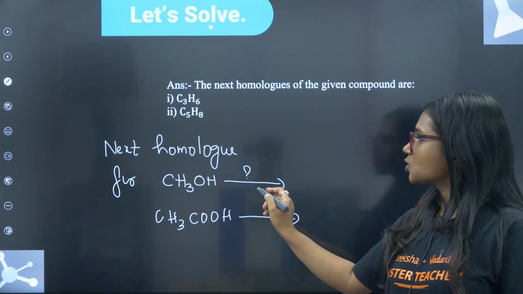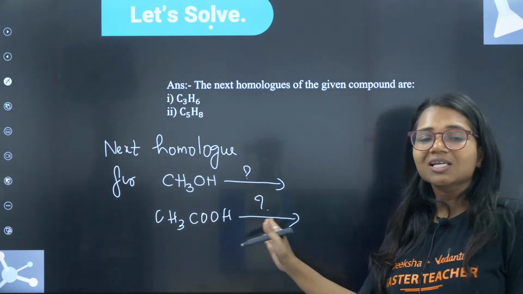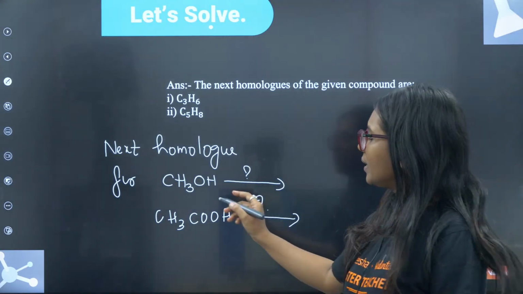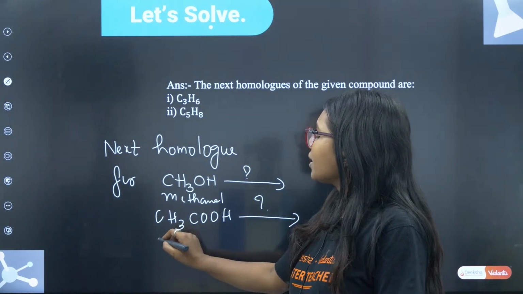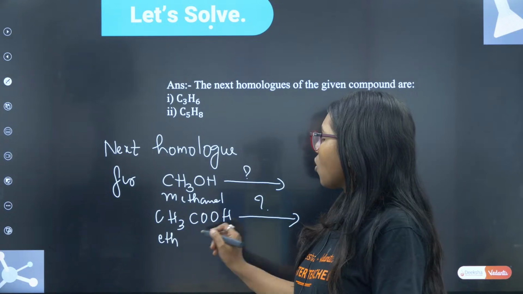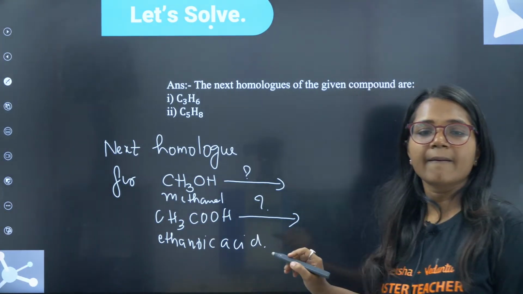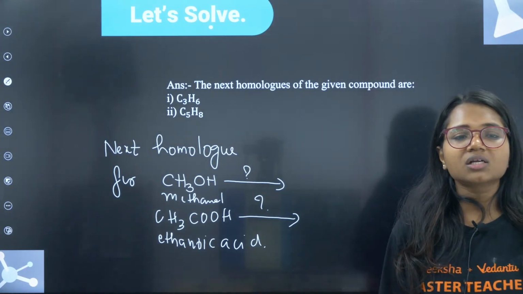Tell me, what is the next homologue for CH3OH, methanol? And what is the next homologue for CH3COOH, acetic acid, ethanoic acid? I am waiting for your response in the chat box.